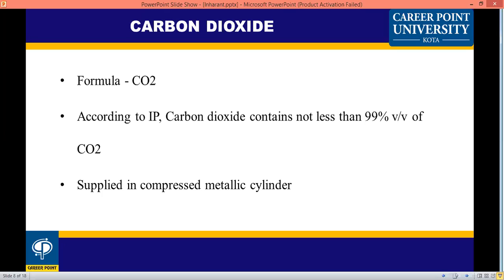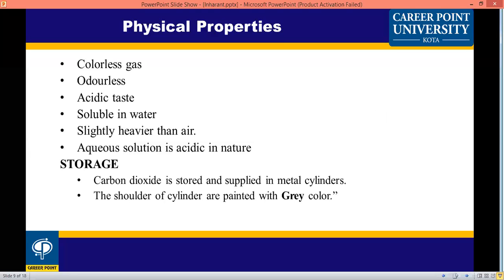Carbon dioxide is supplied in compressed metallic cylinders. Physical properties: it is a gas, colorless and odorless, but it has an acidic taste, unlike oxygen, which has no taste. It is soluble in water and slightly heavier than air.